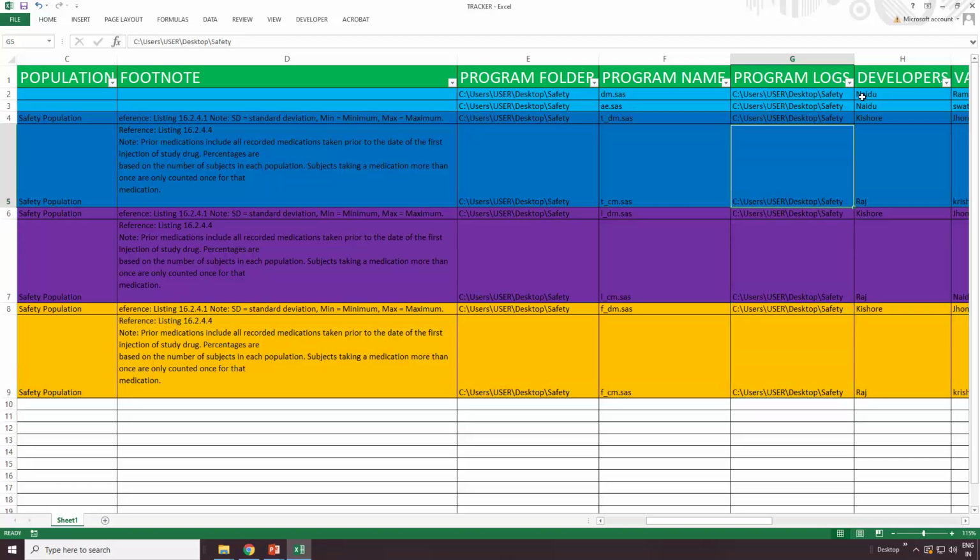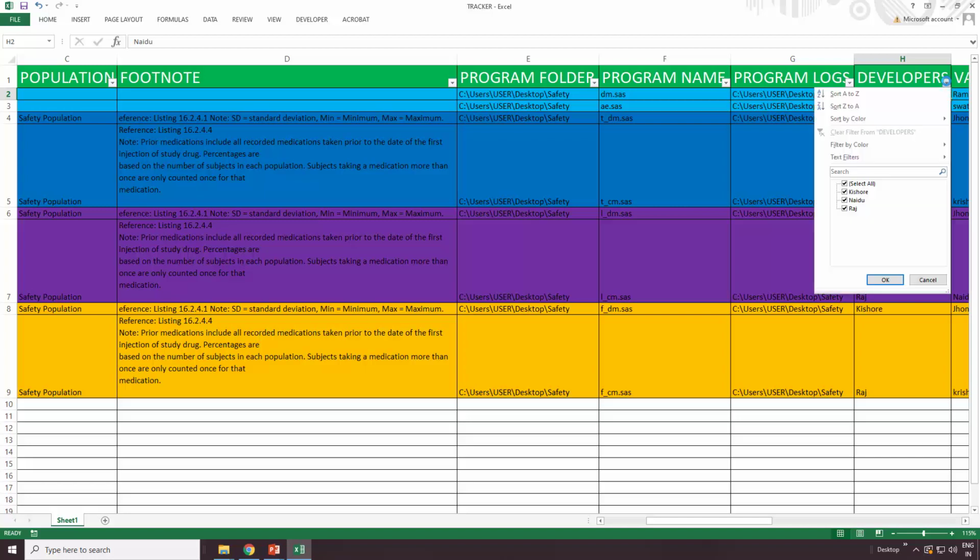And we are coming to the developers. Developers means the person who is developing. This is how they are assigning work. Let's say how many persons are working in this project. The names are Kishore, Naidu and Raj.